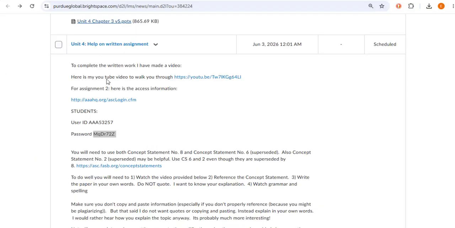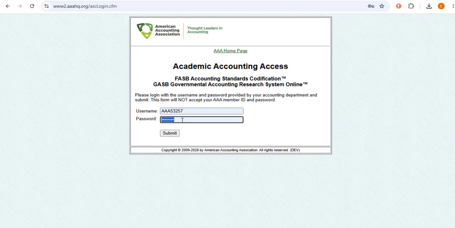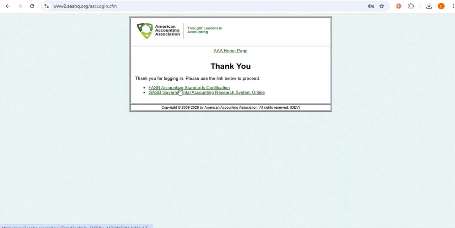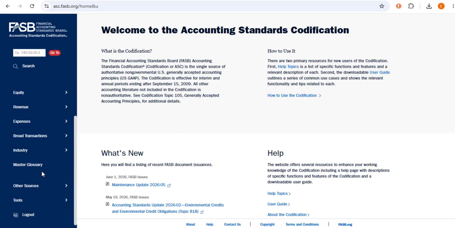Another way is if you're in the announcements, you can go to this link that we provided with a password. This is just a subscription that we have for additional information, but it's going to really take you to the same place. So once you open that area, you add your password, open up FASB codification, and then you'll notice you're in the same place. Just showing you the different things you could do to access them.